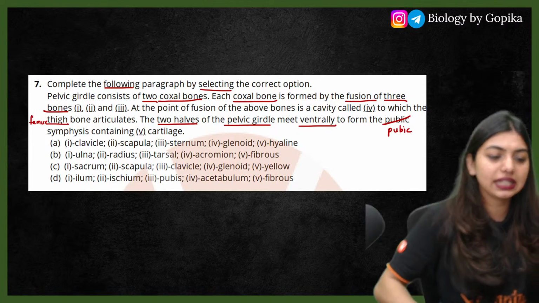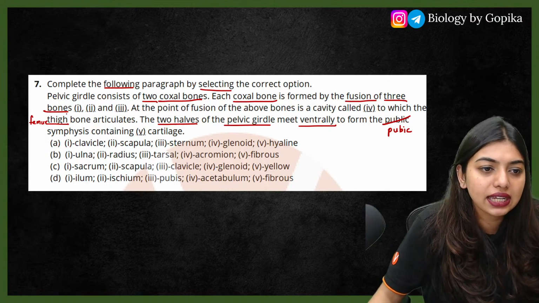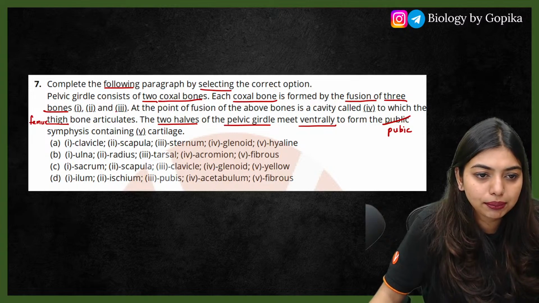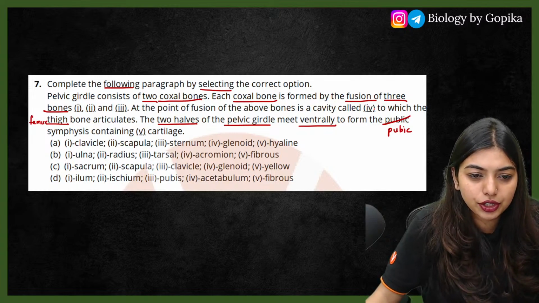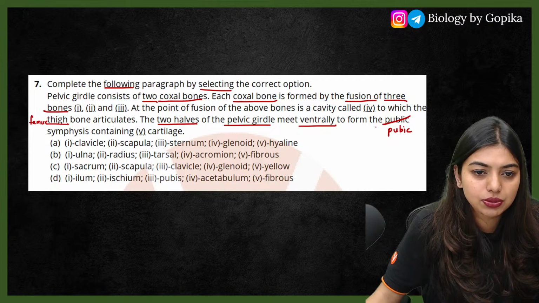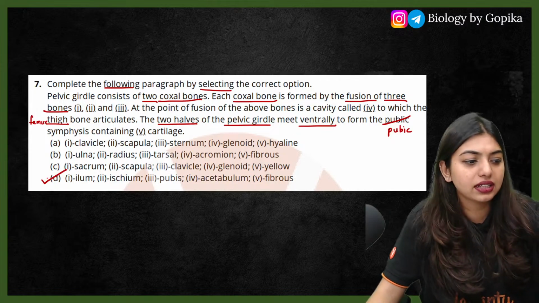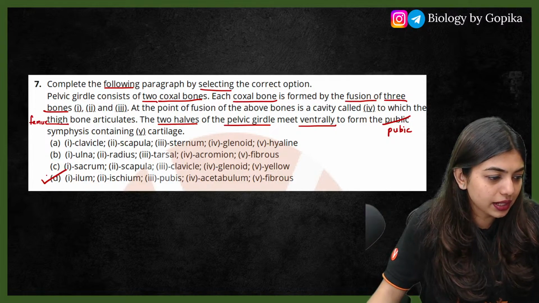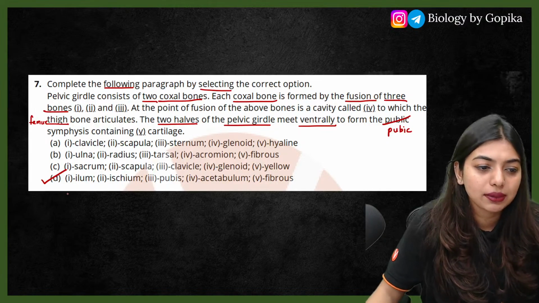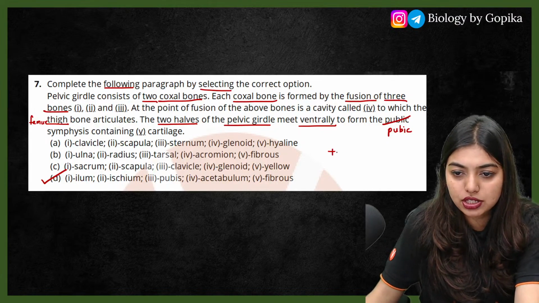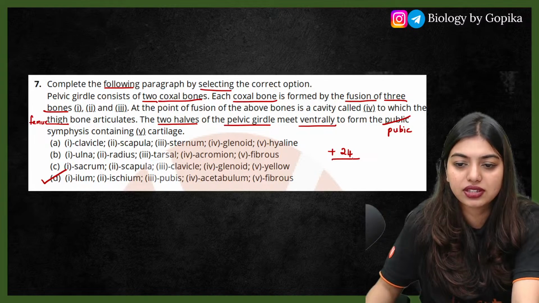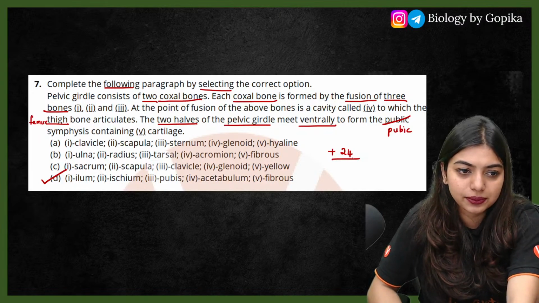Are you people telling the answer for this? Let me see. Ilium, ischium, pubis. This is going to be your acetabulum and the last one is going to be fibrous, right? Option number D is the answer. Perfectly answered. Good job. Moving on to the next question. Now we have plus 24 in our pockets.